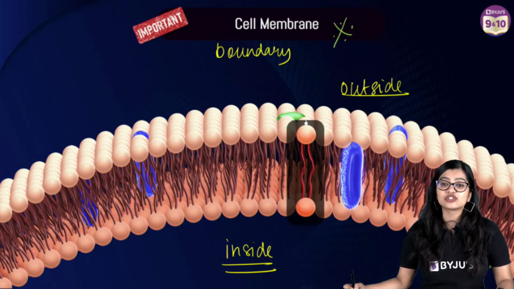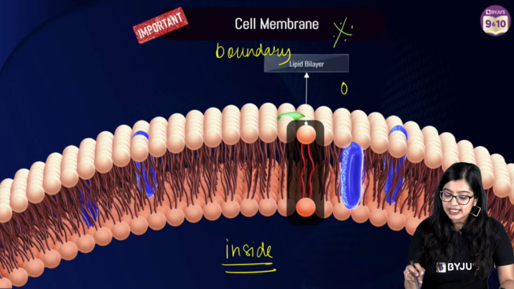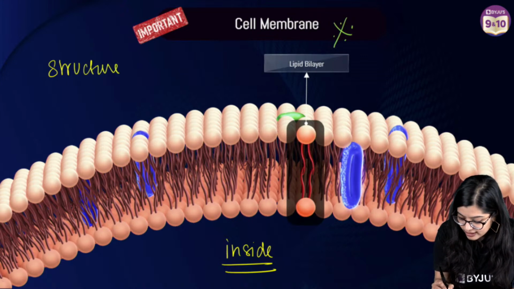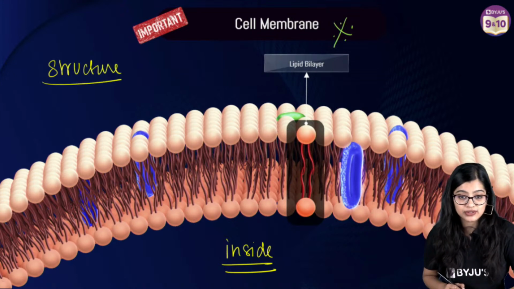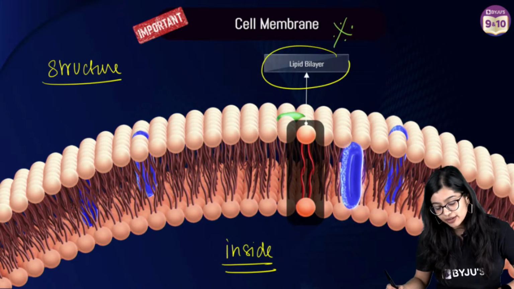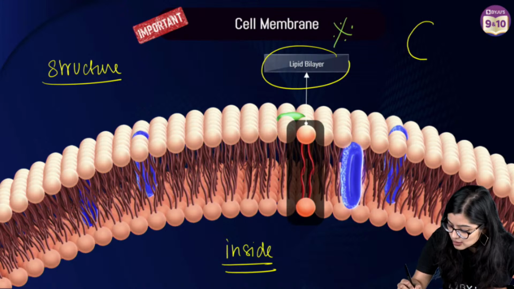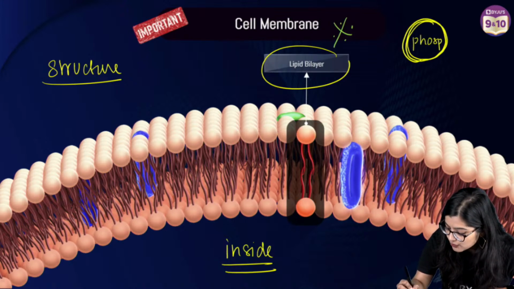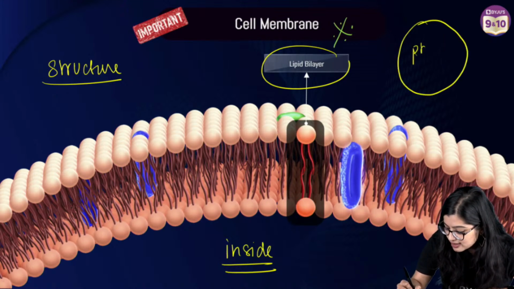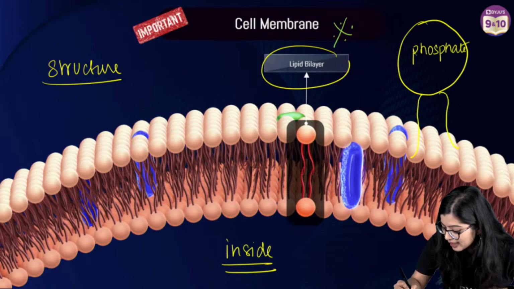Now, structure is also a little bit important for us, right? If you look at the structure of the cell membrane, we see that it is made up of a lipid bilayer. So, we see that it has this ball-like structure. This ball-like structure is the phosphate. Let me make a big ball so that I can write it. So, this right here is called a phosphate, and we see that there is a tail. This is what we call a lipid tail.